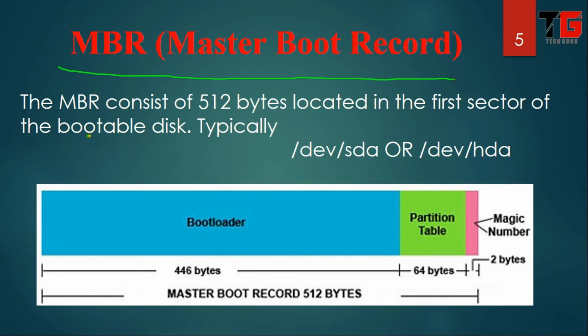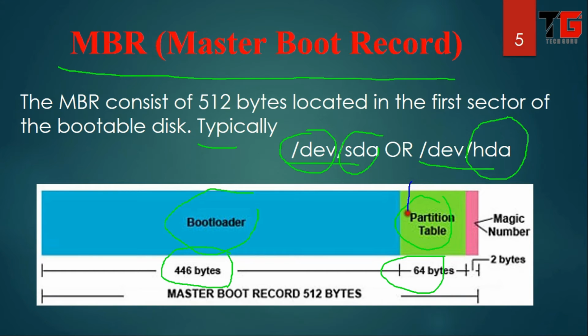MBR, master boot record. The MBR consists of 512 bytes located in the first sector of the bootable disk, typically /dev/sda or hda. Dev means device, sda means SATA or SCSI hard disk, and hda means PATA or older hard disk. The first 446 bytes are for the bootloader. The next 64 bytes are for the partition table, meaning there are 4 partitions, each of size 16 bytes. Due to this, we can only create 4 partitions on an MBR hard disk. The next 2 bytes are for the magic number.